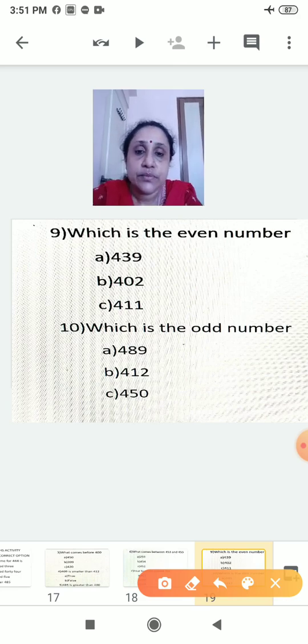So all have understood the numbers 400 to 500. What you will do? You will write the numbers from 401 to 500. Then you will write the number names. Then you have to do the worksheets, whatever I have explained, and you will do the maths activity and submit. Okay, children. Thank you. Bye.